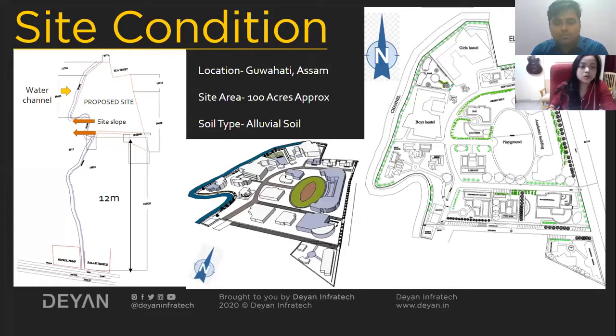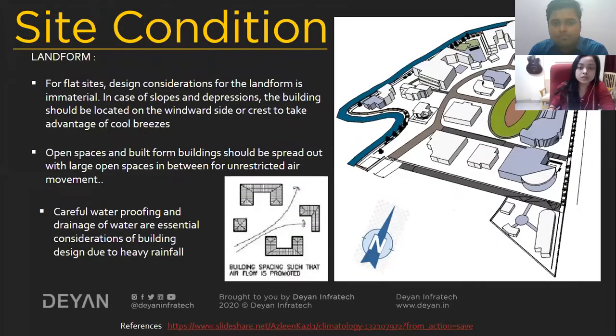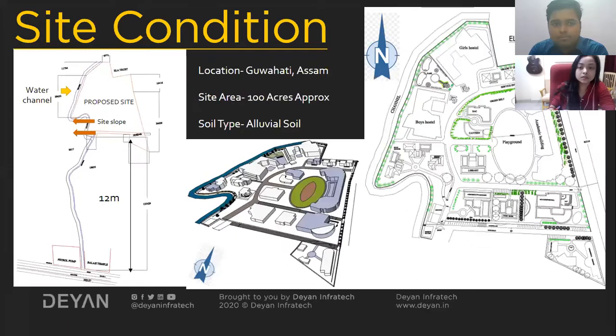Since there is a water channel, in my design I have considered a few factors which are very climate responsive. The site also slopes a little down towards the water channel around this part. So I have made certain considerations, understanding the site conditions, and accordingly I have come up with my site plan. As you can see here, these are all the requirements mentioned in the previous slide. I will let you know when you need to change the slide.